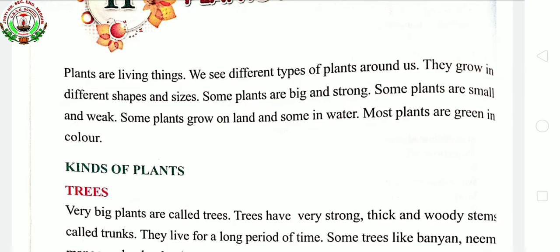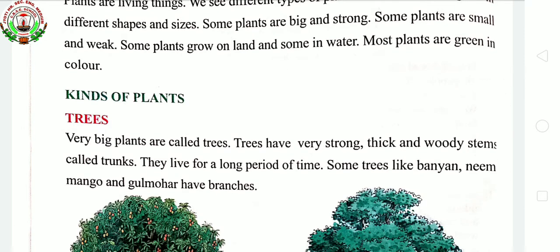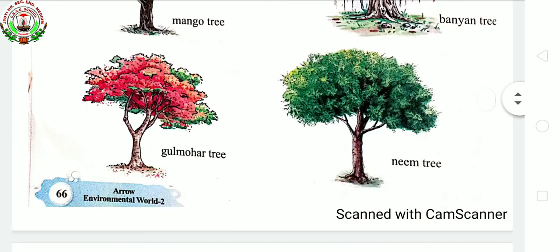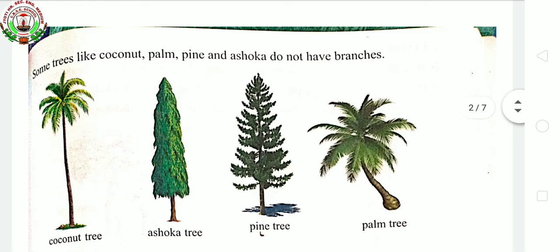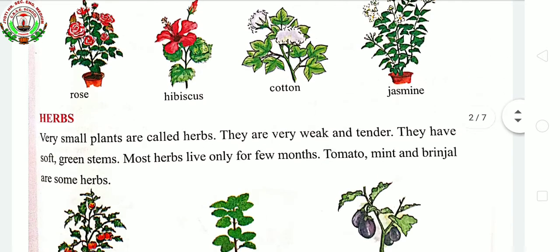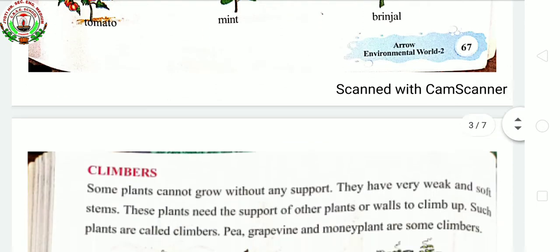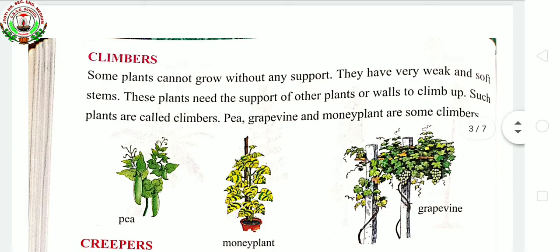We have discussed various varieties of plants, that is, categories. How many types of plants can be seen nearby us? We have seen trees having branches, and also trees which do not have any branches. Next, shrubs, they are the small plants. Next, herbs, they are the tiny plants not living for more than a few months. Next, climbers, these are the plants which need support, so they climb up. That's why their name is called climbers.